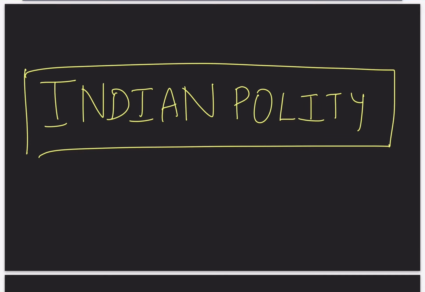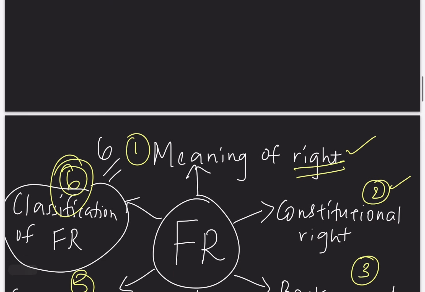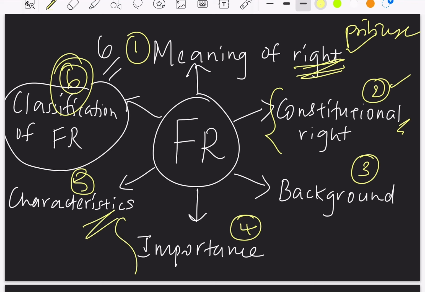So in our series of discussion on Indian polity, we had started with fundamental rights. In fundamental rights, it is important to know the meaning of rights, and also we must know the difference between right and privilege. And next, it is important to understand about the constitutional rights and also the statutory rights. The importance and characteristics of fundamental rights is also to be studied. We had already covered all these topics in our previous video lectures.